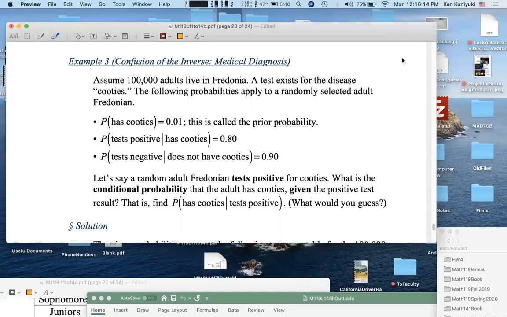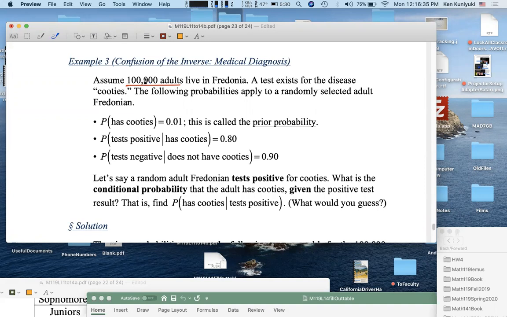Hi, everyone. Let's see if you can beat the doctors on this. A medical diagnosis. Let's assume that 100,000 adults live in Fredonia. I'm picking a nice round number here. I made this up. It's a strategy that you can use to pick a nice large round number in order to base calculations on.